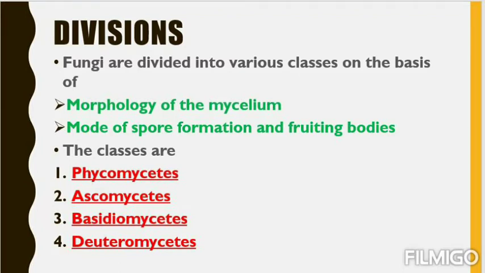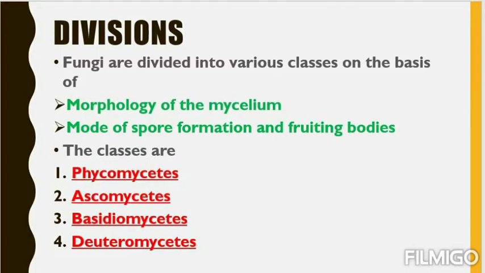What are the classes? Phycomycetes, Ascomycetes, Basidiomycetes, Deuteromycetes. Remember, where the word mycetes is there, you just blindly say that it is a fungus. So what are the 4 classes? P, A, B, D. P for Phycomycetes, A for Ascomycetes, B for Basidiomycetes, D for Deuteromycetes. So these are the 4 classes, and what are the bases of the division? One is morphology of the mycelium. Their mycelia look different from each other.